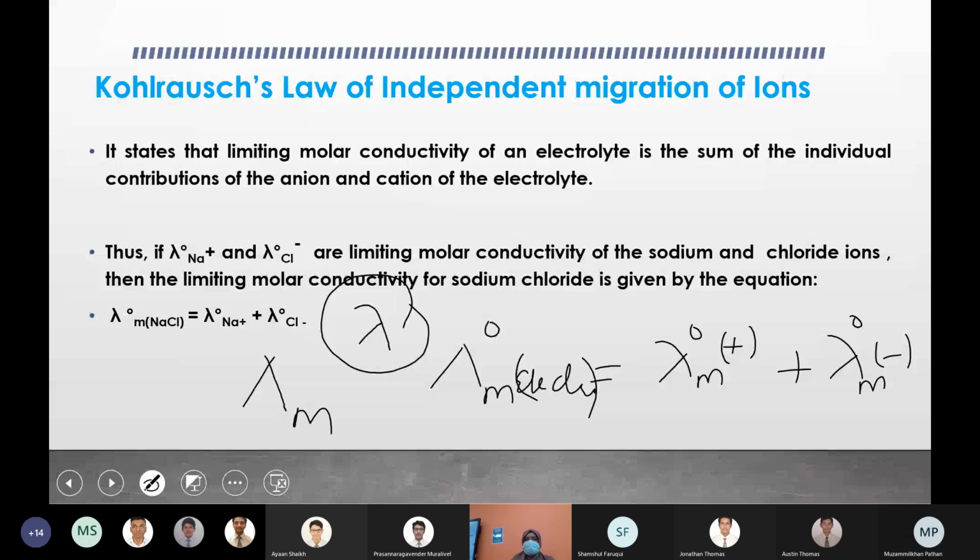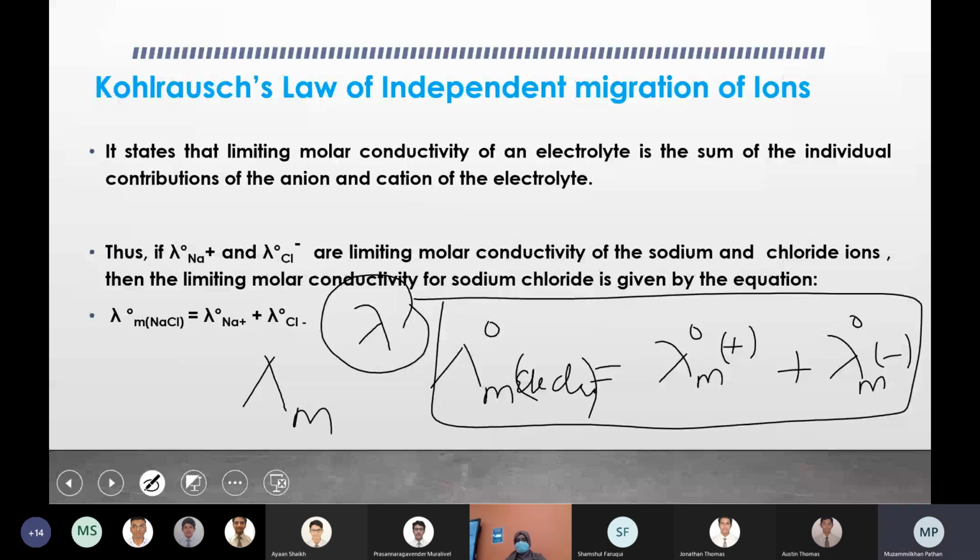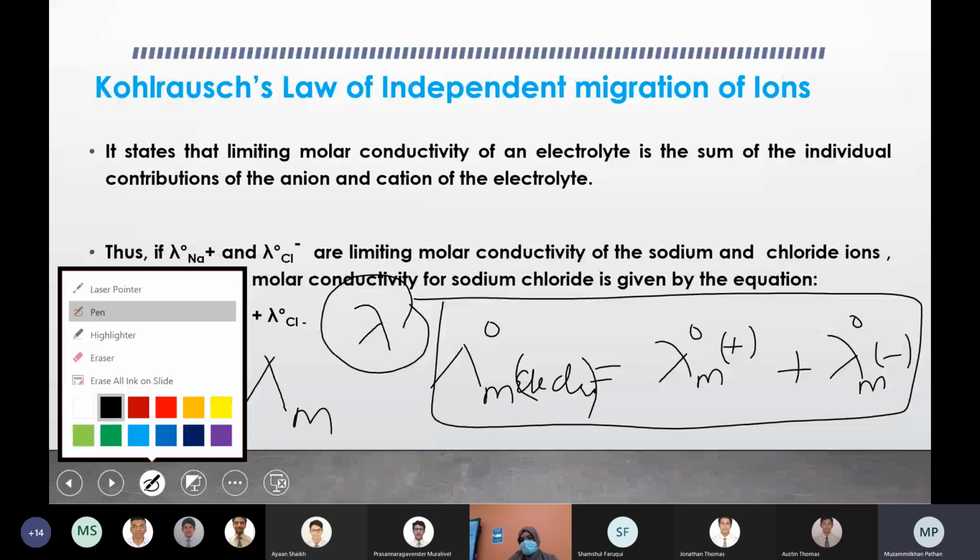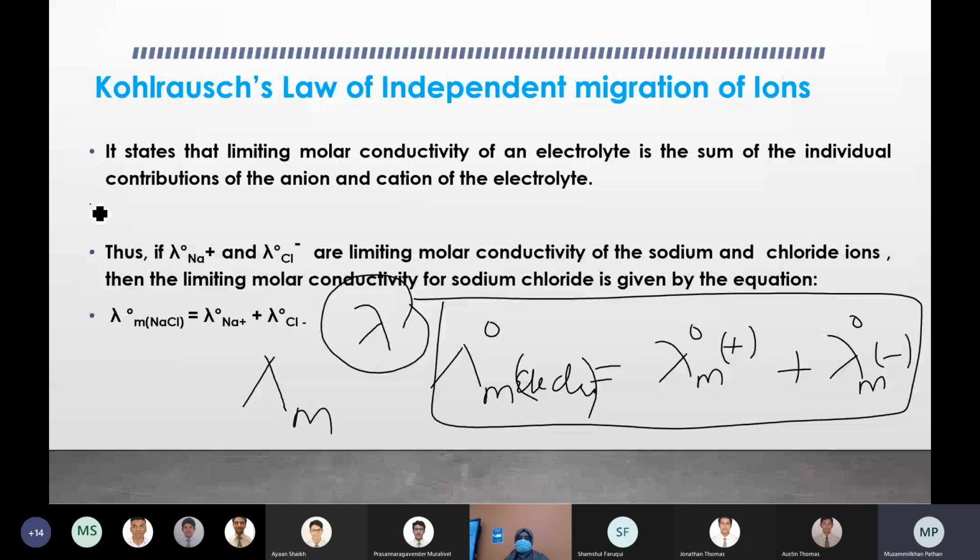This is generalized. The other one was only for NaCl. So anything is fine. I think it is there in the textbook. You just need to know any one of them. Normally we use small letter lambda for ions. Now where do we use the capital letter lambda? That's for the total, to differentiate it from the individual quantity, that's it.